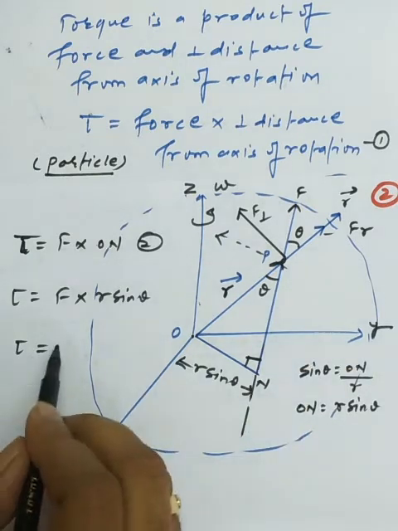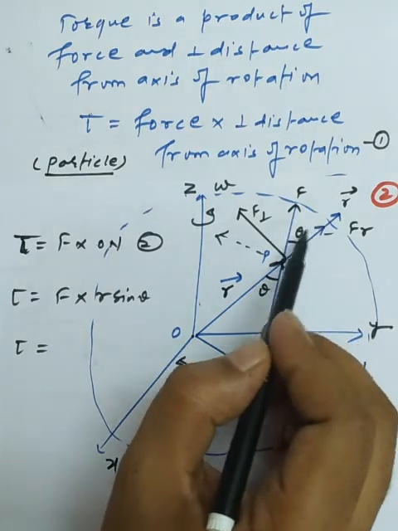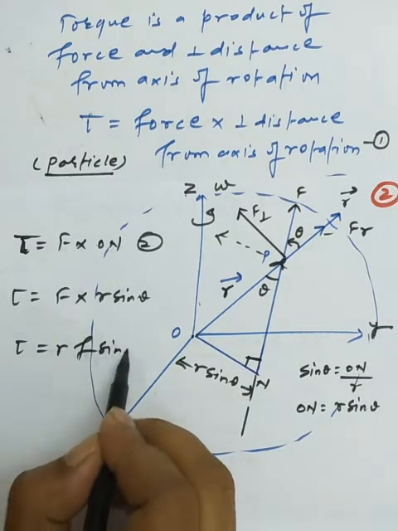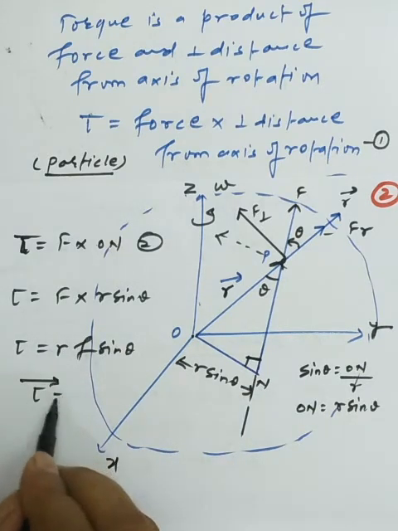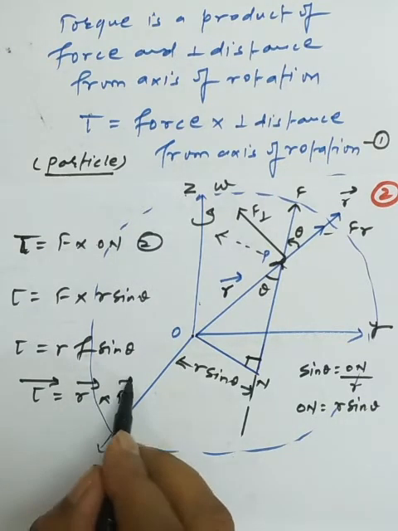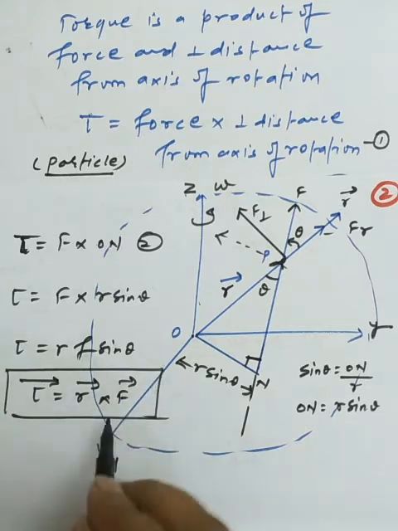So definitely we are just taking the moment from r to f. We are approaching r f sine theta as the basic formula, and I am making the vector representation that torque can be stated as r cross f. So this is the general formula which we have discussed.